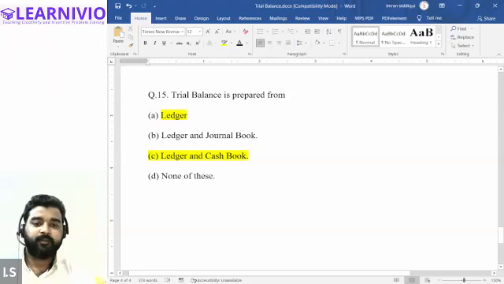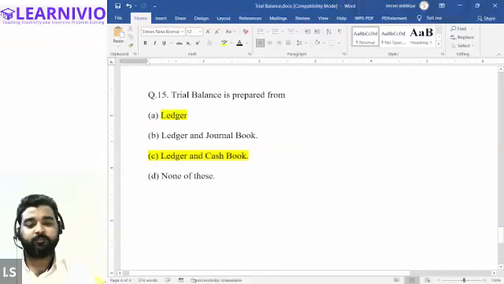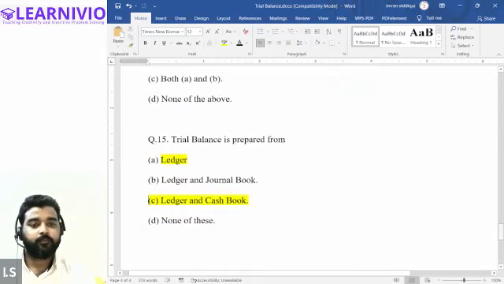Ledger alone is not correct. Trial balance is prepared from the ledger, obviously, but from the cash book also. Yes, trial balance is prepared from the ledger and the cash book. Both are used for preparing the trial balance. So for question 15, option C is correct.